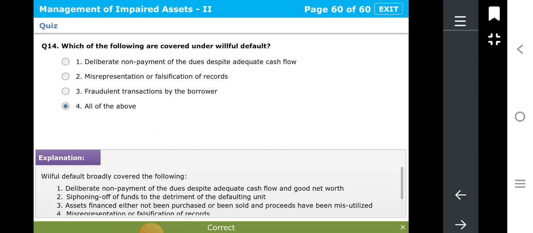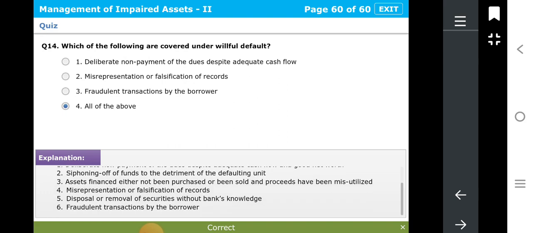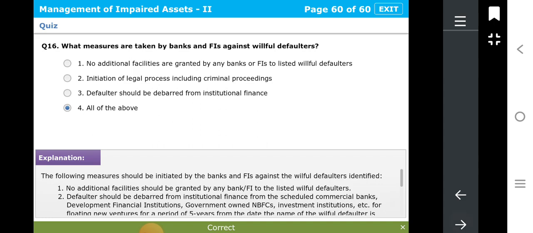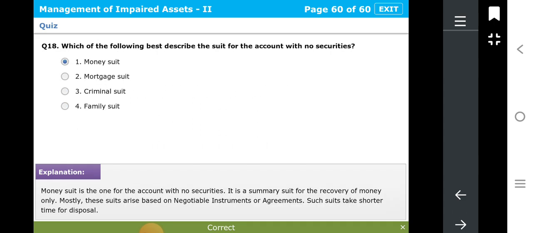First is deliberate non-payment, siphoning of the funds, asset finance either not been purchased or been sold. This is also a part of willful default. Misrepresentation or falsification, disposal or removal of security without the bank's knowledge, fraudulent transactions by the borrower. These are all part of willful default. And for penal measures, if the outstanding is 25 lakh or more, it will be considered willful default. So these are the main points in the review of the questions.